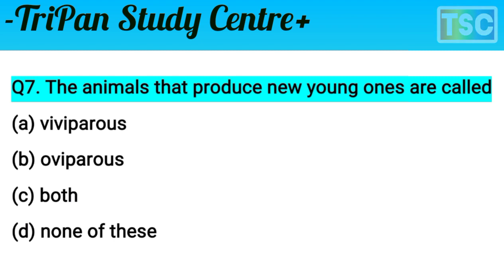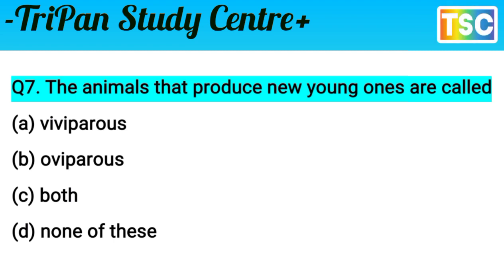The question is clear. The animals that produce new young ones are called... You already understand viviparous, where there are new young ones born. It means option A is correct. Option A is correct for this question. That's important. A, viviparous, is the most important option.